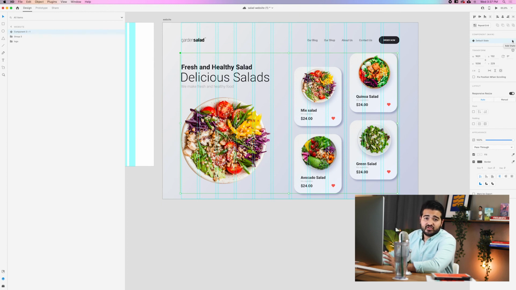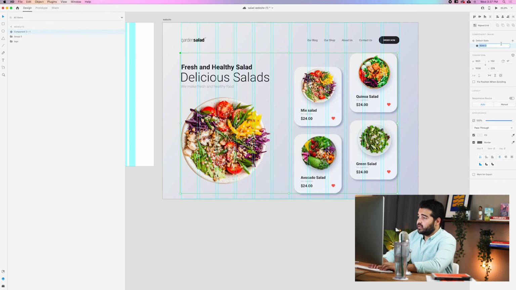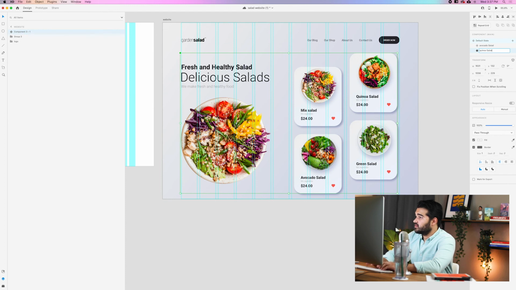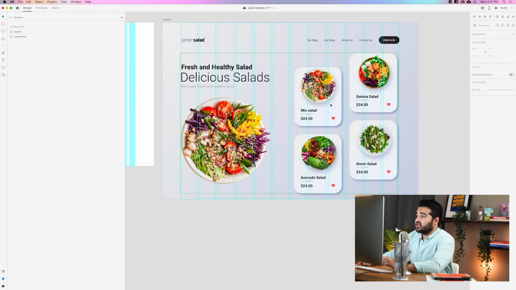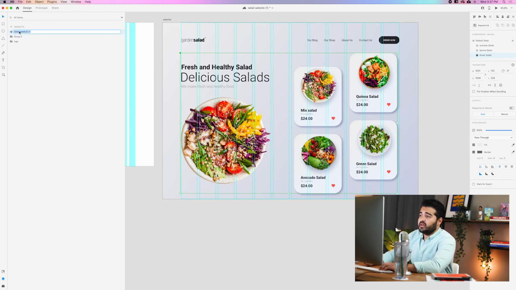And we're gonna add states to the component. So being this the first state, we need to add 3 more states to the component. The new state is gonna be avocado salad. The next state is gonna be quinoa salad. And the other one is gonna be green salad. So now I need to link each one of these elements with the actual component. Let's name it hero. So one thing that I'm gonna do now, I'm gonna start going to the prototype.